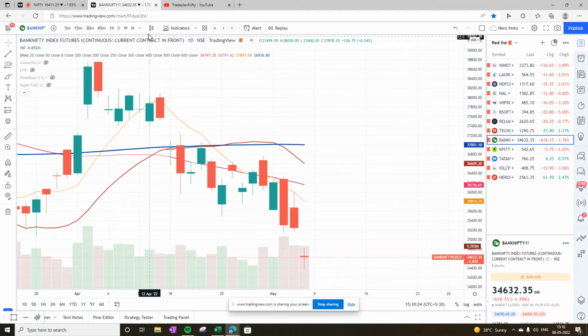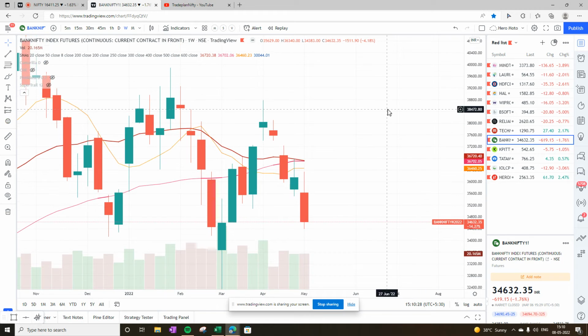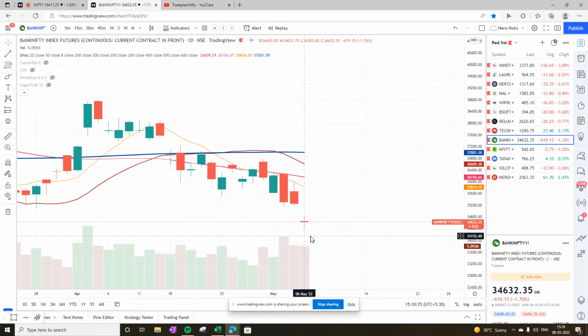Bank Nifty on the other side, on the weekly chart, is below all the critical moving averages, so this is also looking very weak. And on the daily chart we see that it has shown some degree of doji. So this is a doji which is formed here. So now the next candle will define in which direction Bank Nifty is going. So Monday will be a critical day again, but we can say that at this point of time it is below all the critical moving averages and looking very weak.